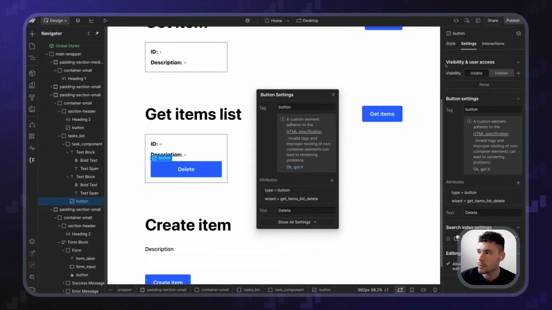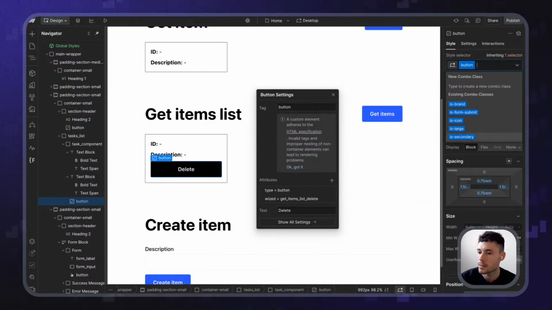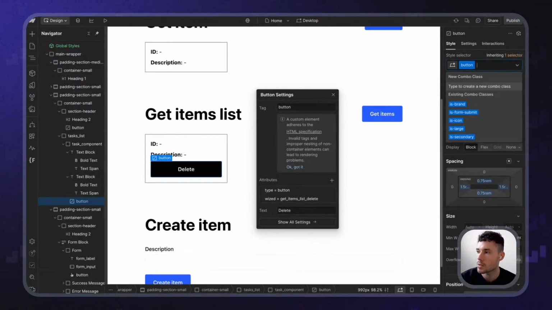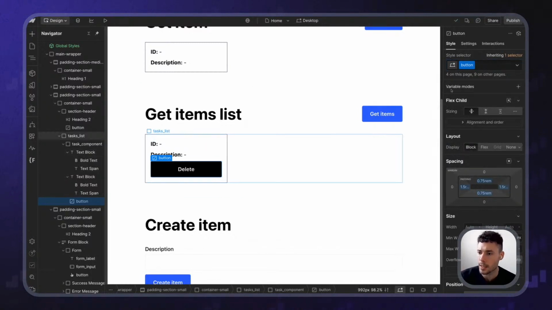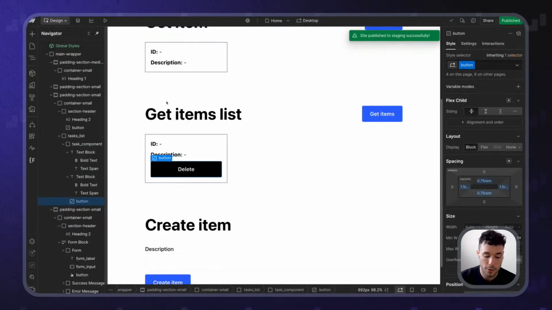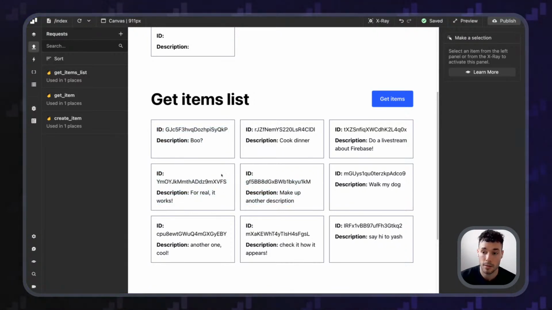It will also not be the brand style, but secondary, for example, or normal. Yeah, like that is fine. So when we click on this button, we want to delete the specific item that we just clicked. And remember, we are using real time, so we will see this immediately. We don't have to worry about reloading the list, re-rendering the list, all that stuff. It's going to be handled by Wized.